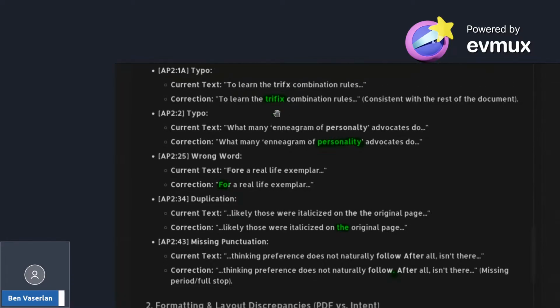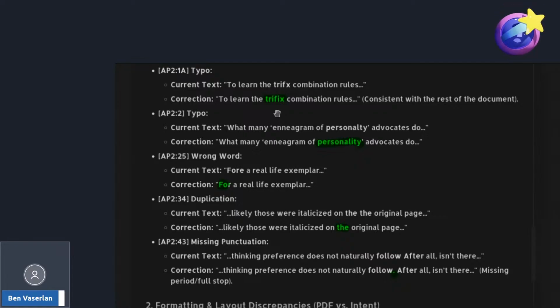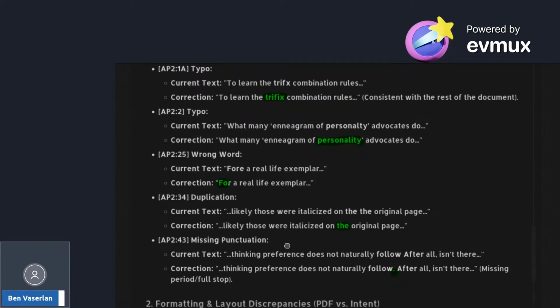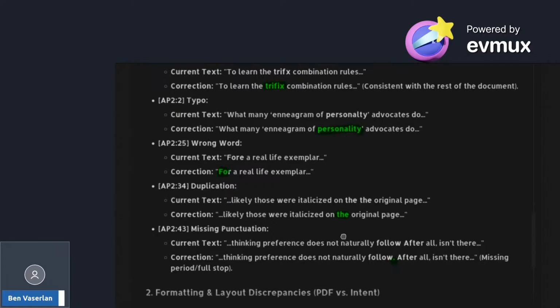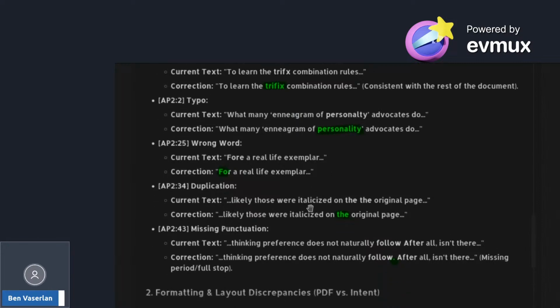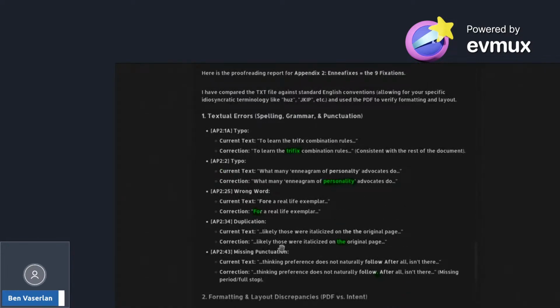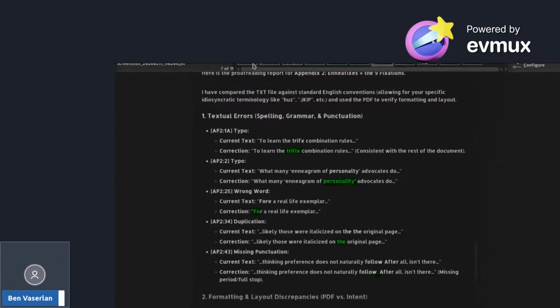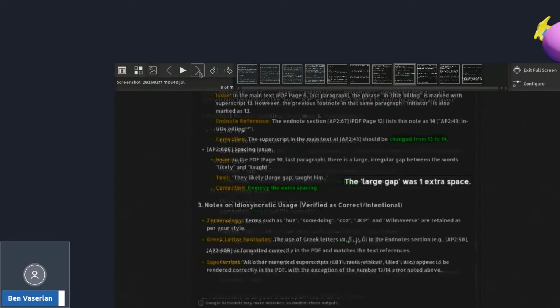And so here are some examples. Again, it's just corrected the spelling of trifix. I don't know why it didn't come up in my spell checker. I don't know how the heck personality got in there. Then there are these little things that slip through. Deary me. Now this appendix is about 4,000 words, and it is about 12 pages. So I didn't do too badly, and that was after I flipping proofread it manually. I still found those errors.